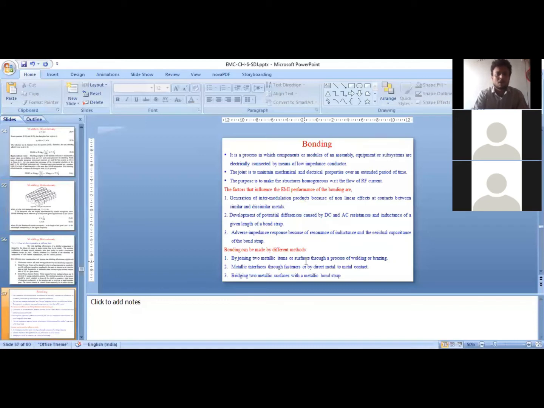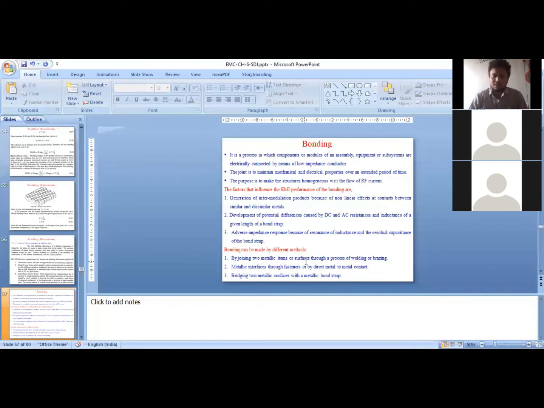So next concept is bonding. What is bonding? Bonding is simply to join two surfaces, just like a conducting gasket, by using a component which has low impedance. So a low impedance component can be any conductor. We can use any conducting object to bond or connect two different surfaces, two different objects, or two different subsystems. The joint is to maintain mechanical and electrical properties over an extended period of time.